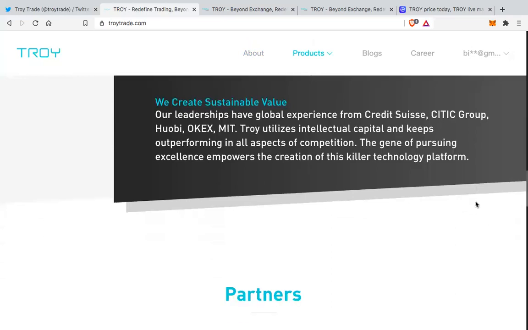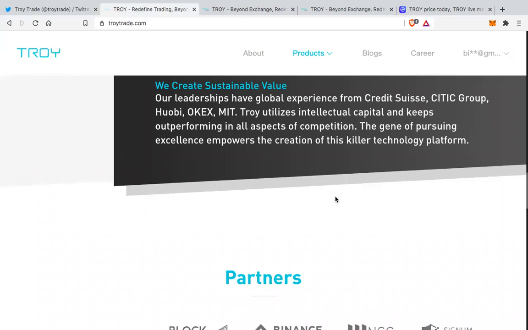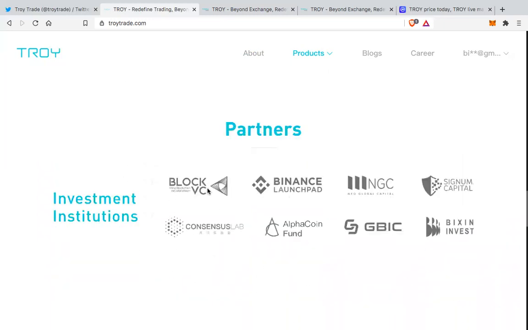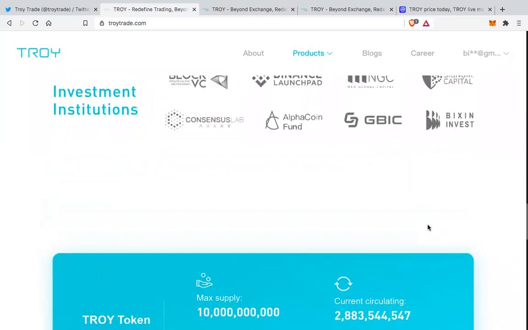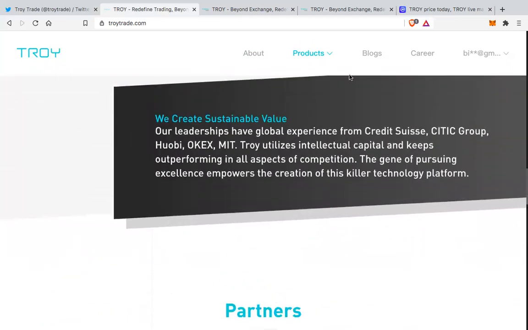And if you look at their partnerships and the investors, then you can see a lot of big names from crypto are backing Troy. So whether it is Block VC, Binance Launchpad, Signum Capital, all the major players are there backing this project, and hence this project is looking very interesting. So now let us look at the products.